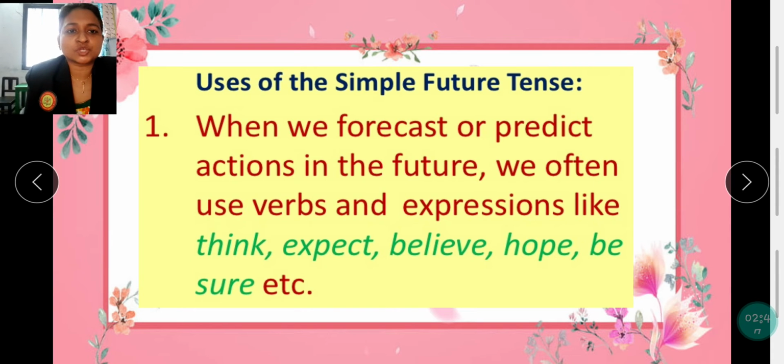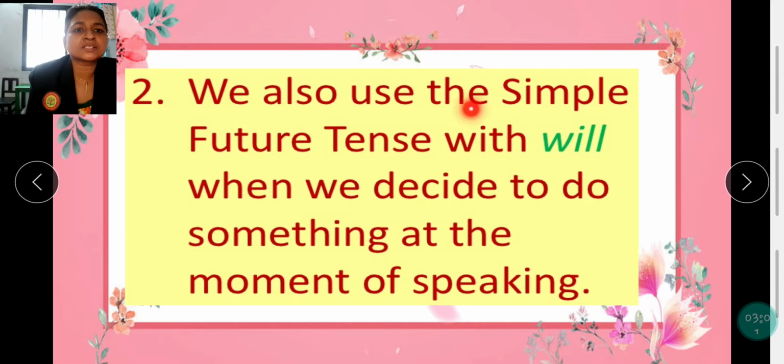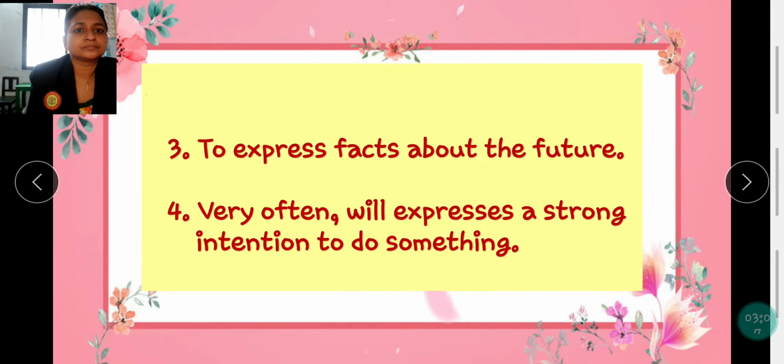Uses of simple future tense. When we forecast or predict actions in the future, we often use verbs and expressions like think, expect, believe, hope, be sure, etc. We also use a simple future tense with will when we decide to do something at the moment of speaking. To express facts about the future. Very often, will expresses a strong intention to do something.